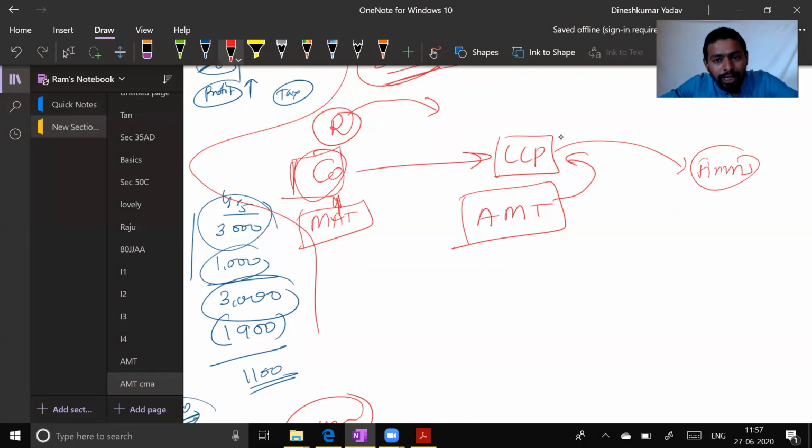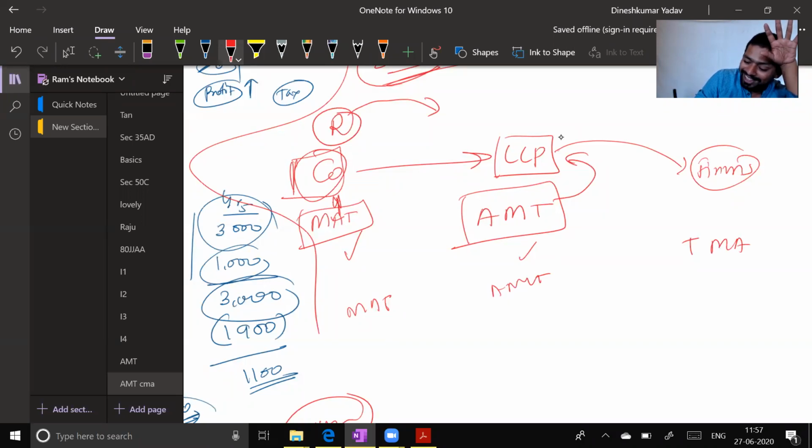So you understood this? Originally MAT was there on company, and then AMT they brought on LLP. Now these companies started converting their LLPs into partnership firms. Now what will you bring? Already you have used this later, no? Minimum alternate tax, alternative minimum tax. No, you cannot do this.